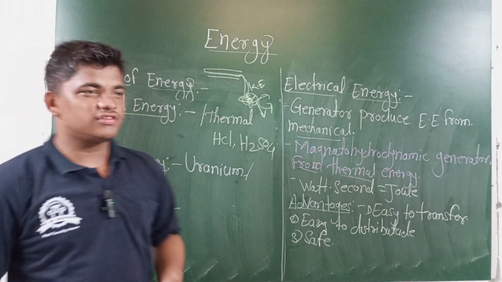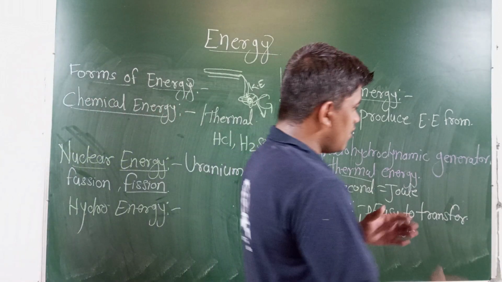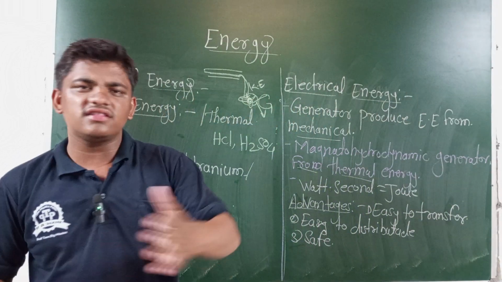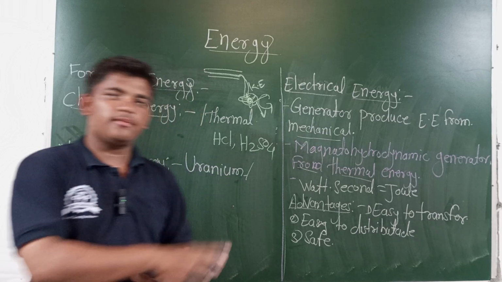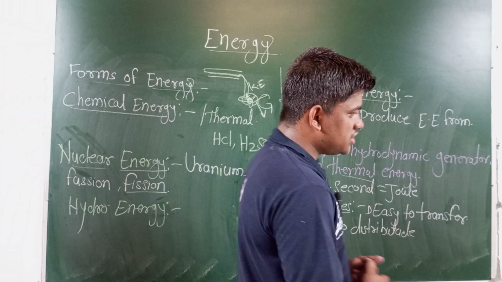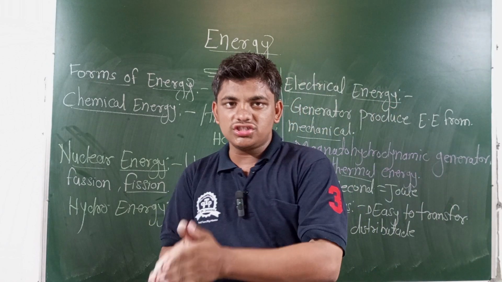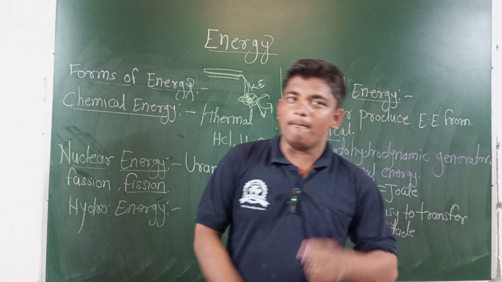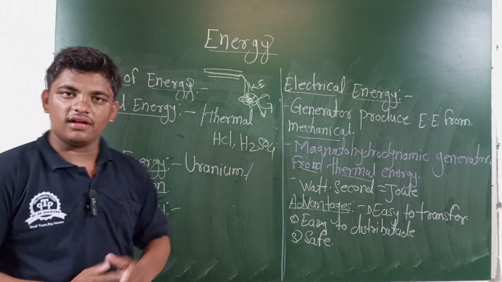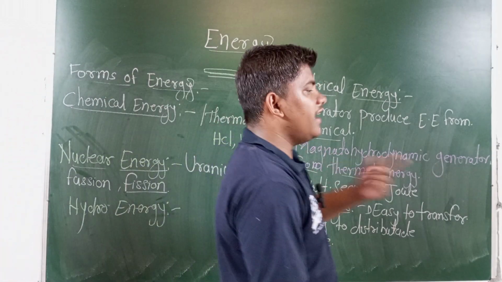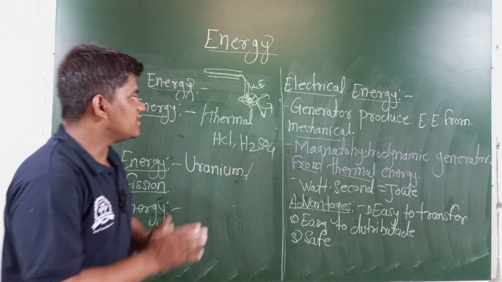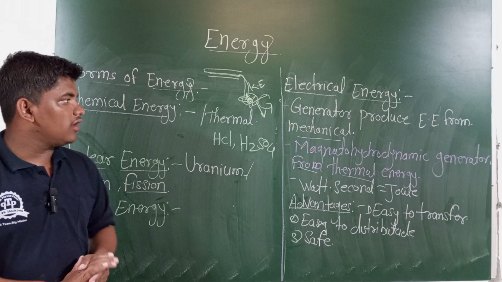The unit of force is Newton. When a particle or object is in motion, it changes its position, so there is some displacement. After the change of position, some work is done by that object, and the work is equal to force into displacement. Work and energy have the same unit, that is joule, the SI unit.